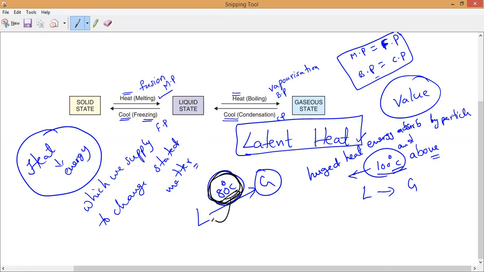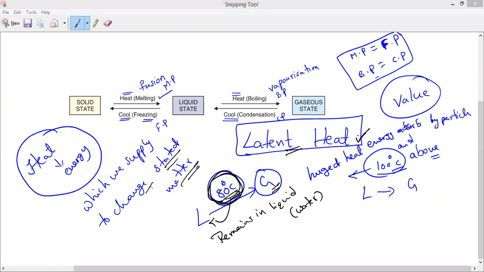So in which state does it still remain? Water remains in liquid state only. Do you understand, everyone? Yes, sir. At 100 degrees Celsius and above, it will reach its latent heat. That is the maximum heat energy required to change the state of matter, which is called latent heat. Any doubt?